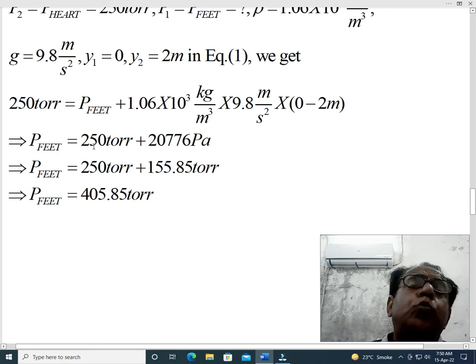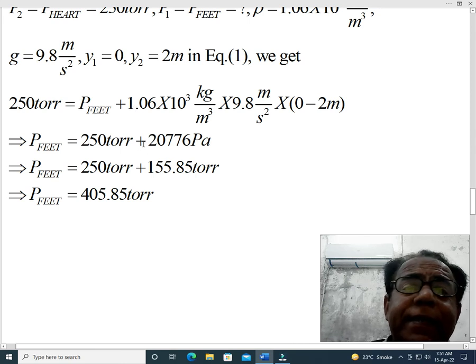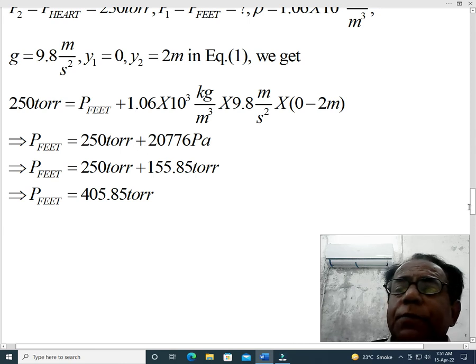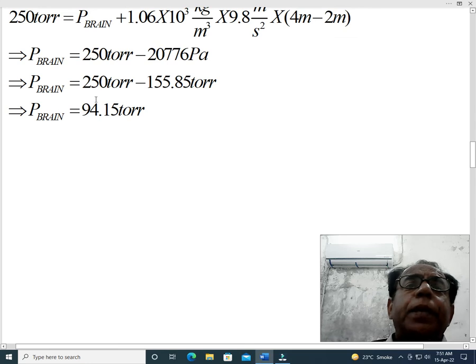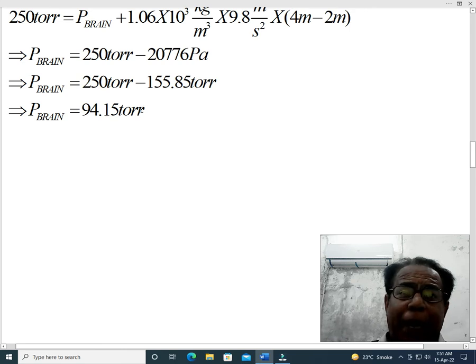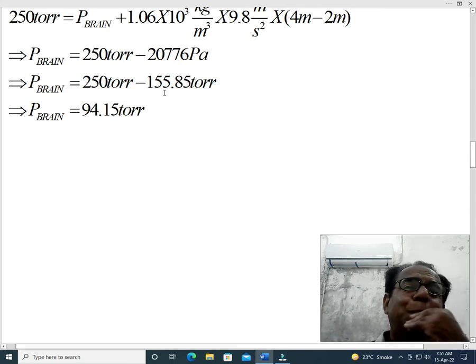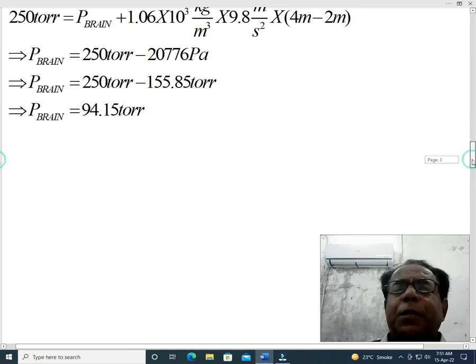So P feet is equal to 250 torr plus 2076 Pascal. What is the difference? The difference is that in part A there was a minus or negative sign here. Dear students, you can see that in part A it was 250 minus 155. But in part B we see the situation where it is 250 torr plus 155.85 torr. This is the only difference between part A and part B.